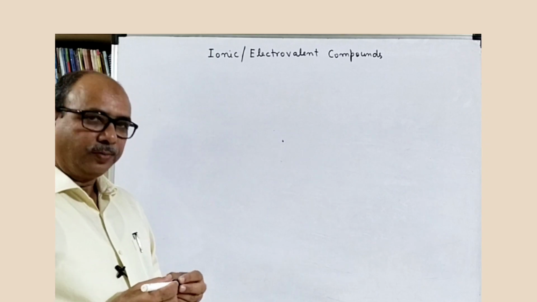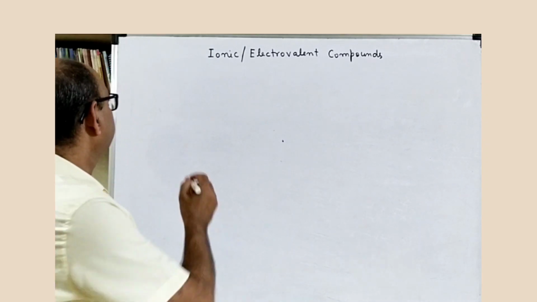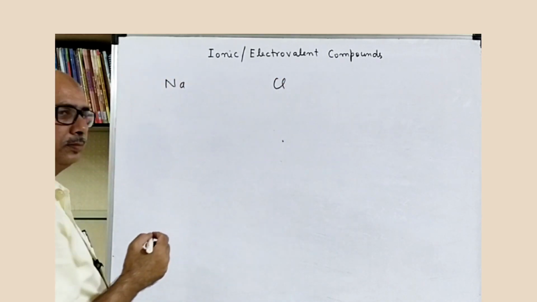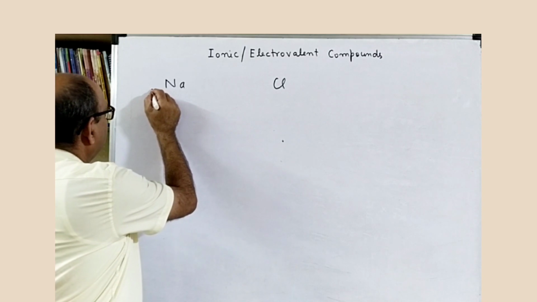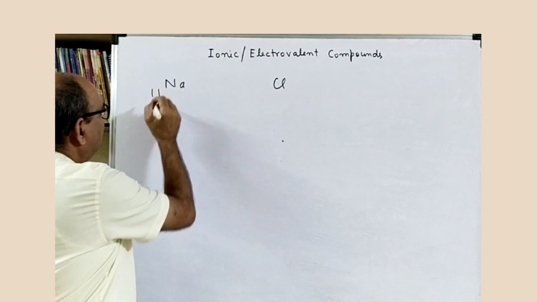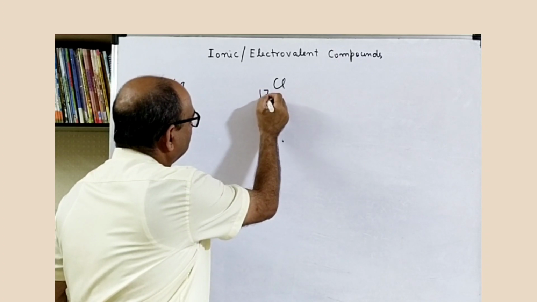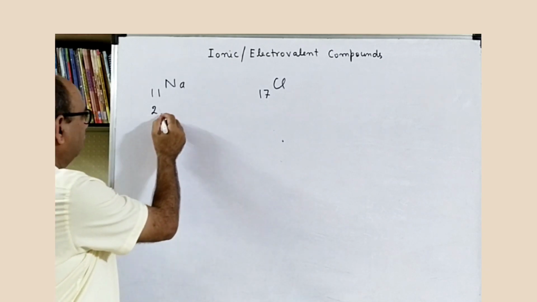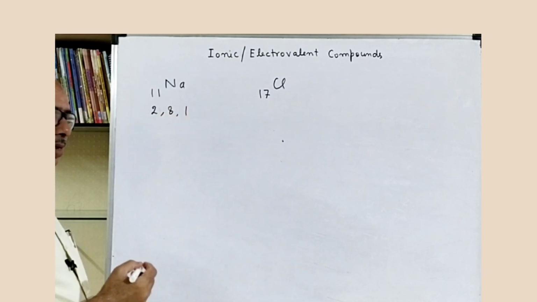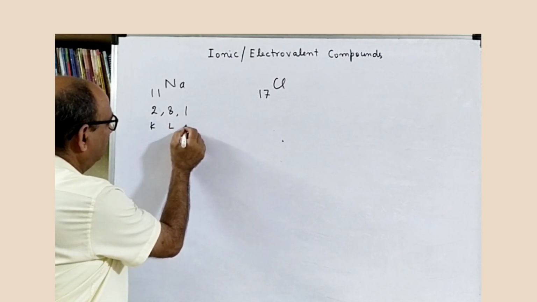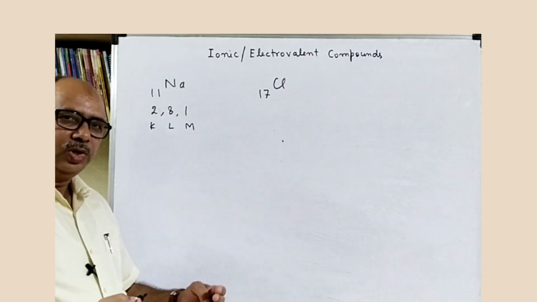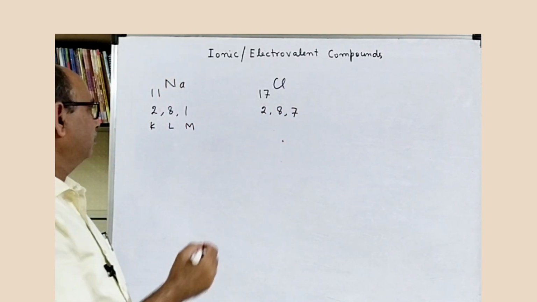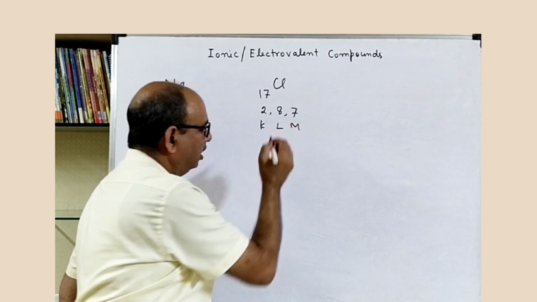Let's consider the case of sodium and chlorine. The atomic number of sodium is 11 and chlorine is 17. Its electronic configuration will be 2, 8 and 1. This is the K shell, L and M. For chlorine, it is 2, 8, 7 in the K, L and M shells.